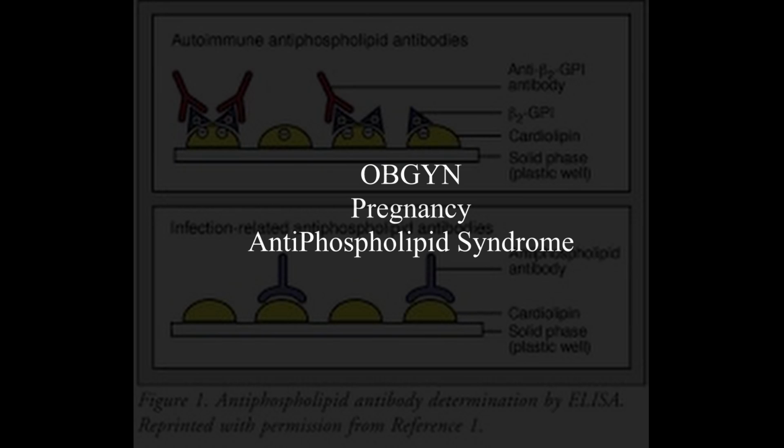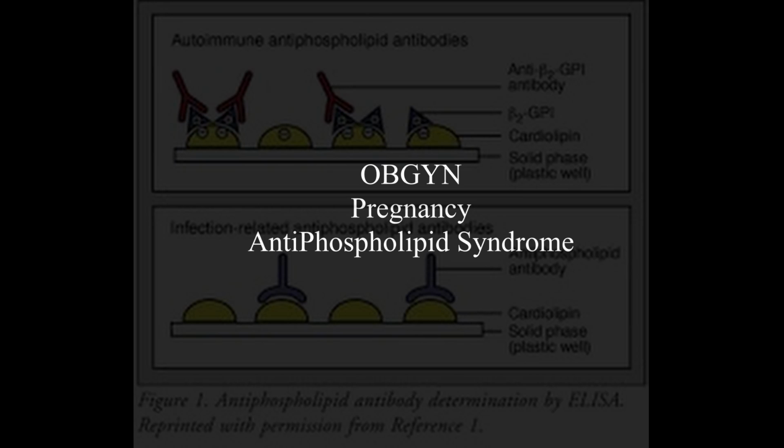Although step 2 is kind of moving away from having very obvious findings or word recognition type questions, if you do see a patient with splinter hemorrhages, do think about antiphospholipid syndrome. Remember, if the patient actually has syphilis, give them benzathine penicillin, and you want to confirm by giving an FTA-ABS test.